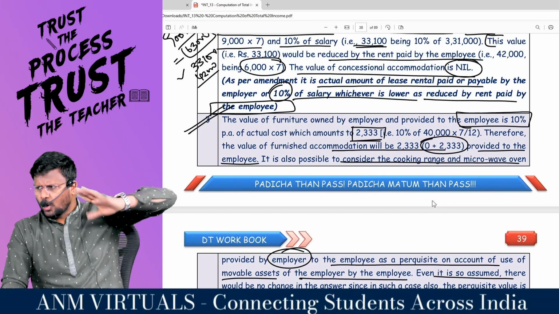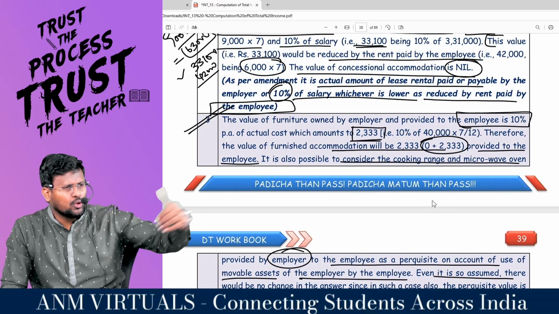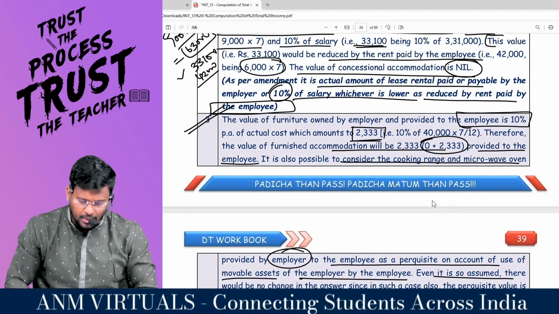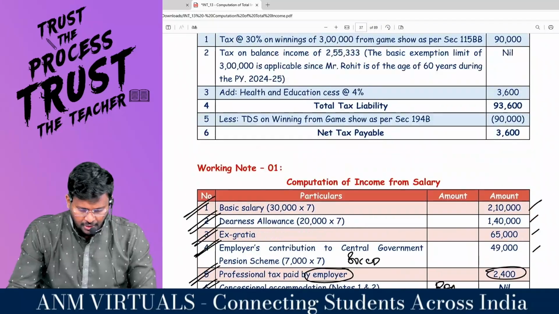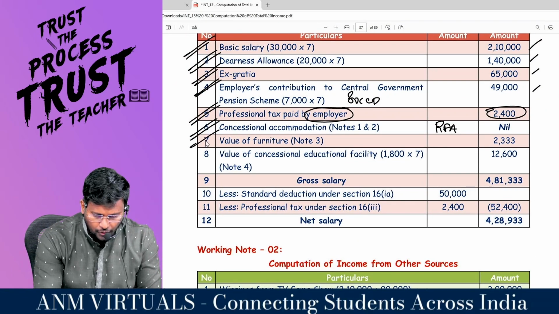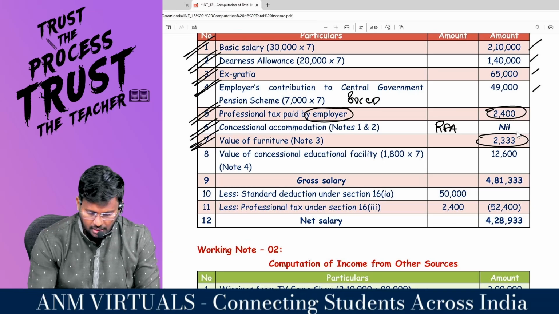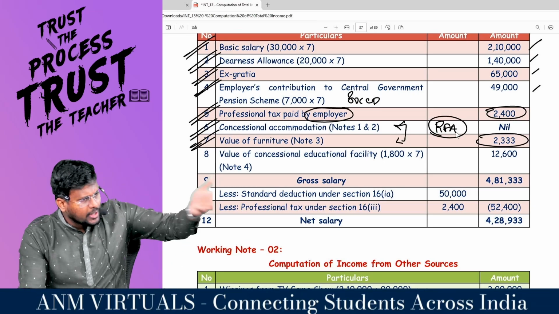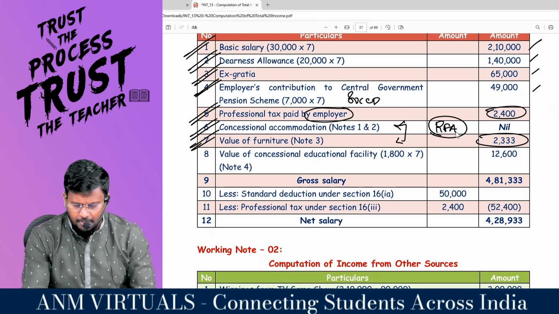Or if you don't want to consider it there, you want to treat it as usage of the asset, then also 10% of the original cost is the provision, and the answer will not change. Comfortable, sir? Both are allowed, based upon your interpretation. So value of furniture is 2,333. Either you can add it along with this, then it will become RFA, or you can show that as usage of the asset, a movable asset.